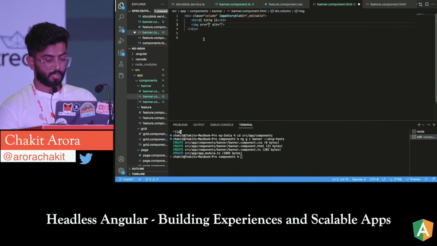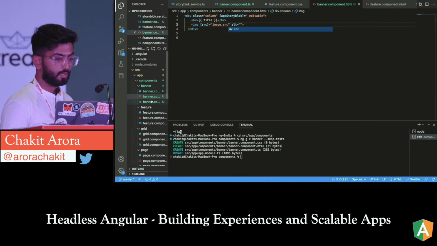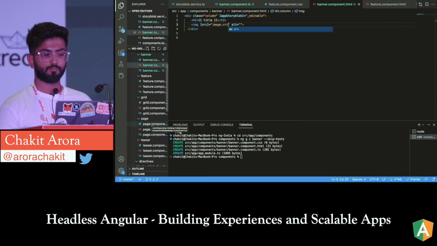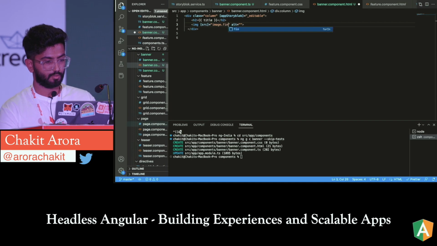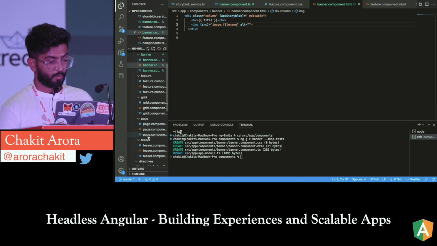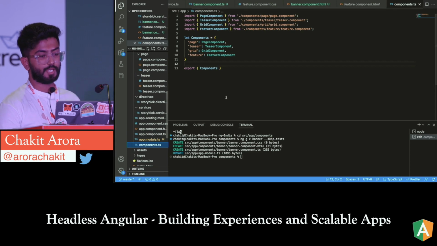So I'll just go over here and I'll bind it, and I'll say that this is going to be image.src. And now I also need to add this component over here where we had the components and where we were importing the dynamic components.